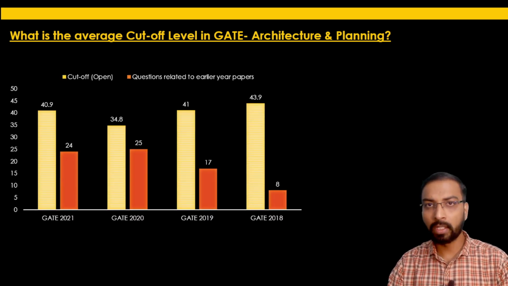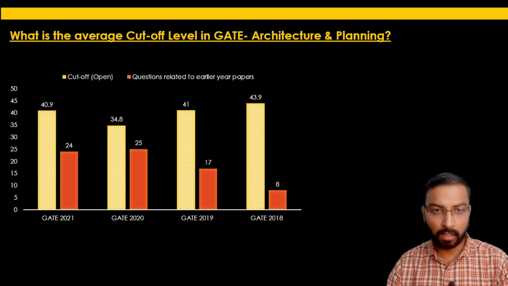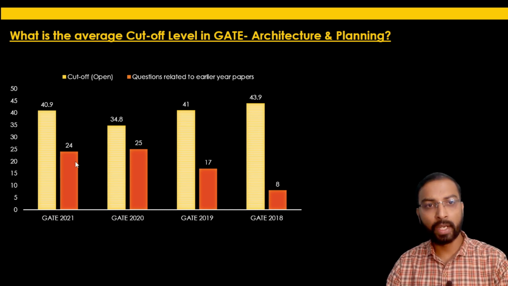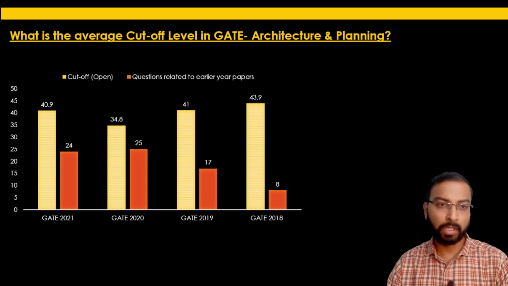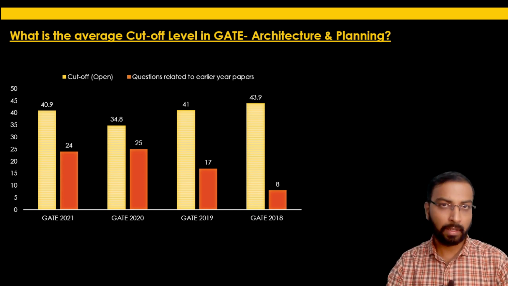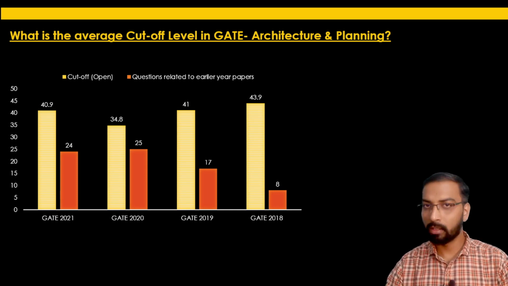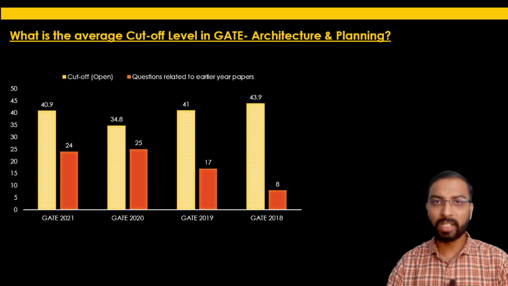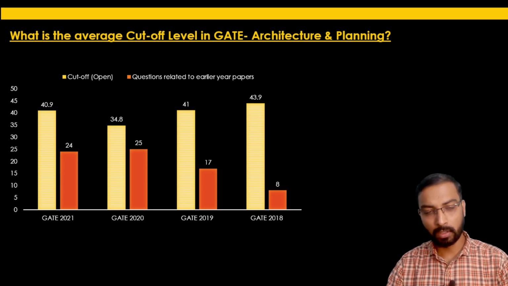This graph we have already discussed in the first lecture. If you compare the last 4 years' question papers and the cutoff, the GATE 2021 general category cutoff was 40.9, whereas 24 questions in this GATE 2021 question paper, which we have already solved in the previous lecture, were of such nature that they were repeated from the earlier year question papers. These 24 questions were either of 1 mark or 2 marks each. So achieving 40.9, the cutoff score in GATE 2021, was an easy task.